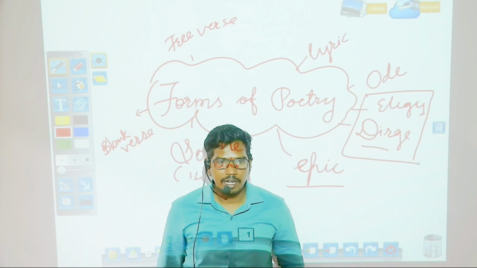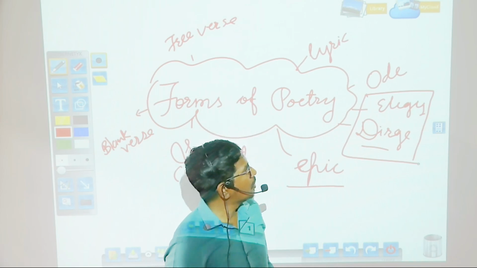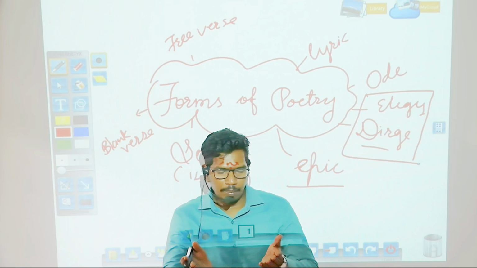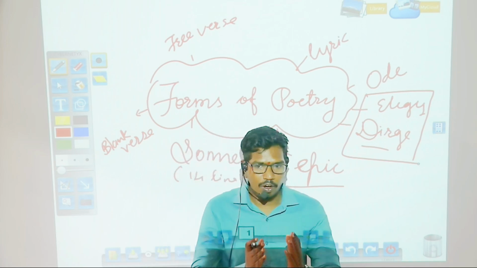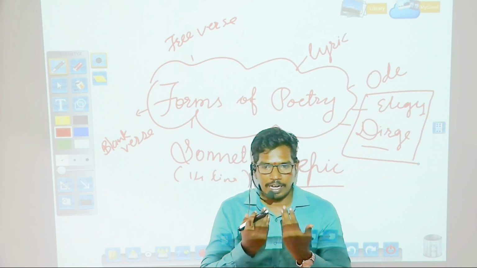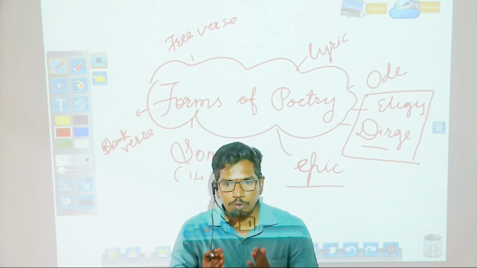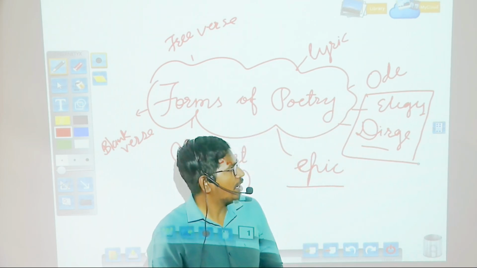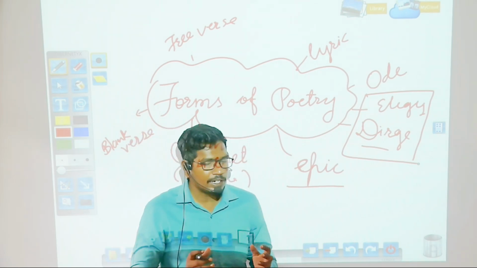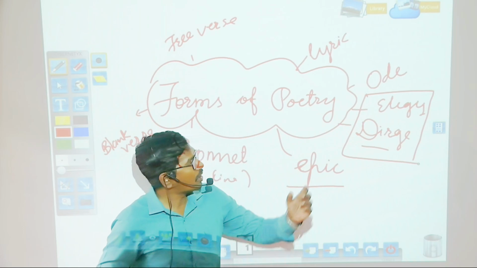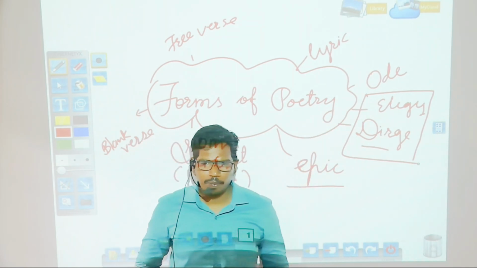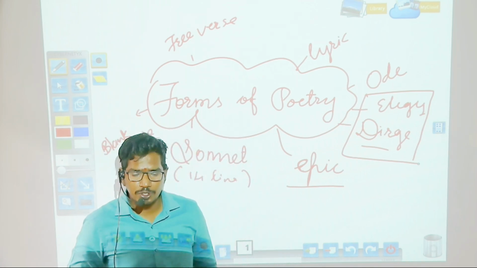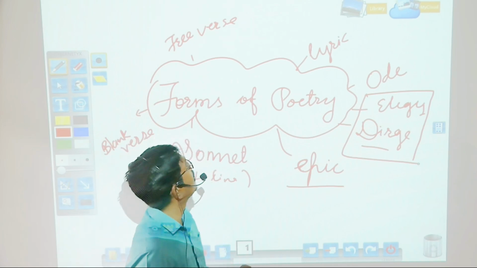Ode to a Grecian Urn is a nice poem written by John Keats. So in Ode to a Grecian Urn, there was a kind of big pot, a Grecian urn we can say, and on that pot they had drawn different kinds of pictures which were focusing on the history of the contemporary era. By seeing those pictures, the poet got very much attracted toward it, and he wrote a song, an admirable song, that was nothing but an ode. Lyric is a kind of poem which can be sung with the help of a musical instrument. There are many lyrics in English.